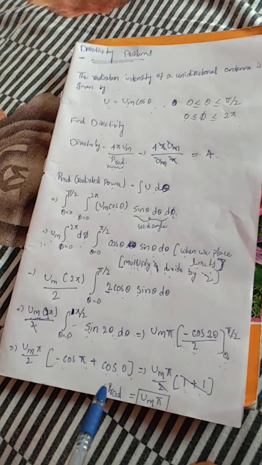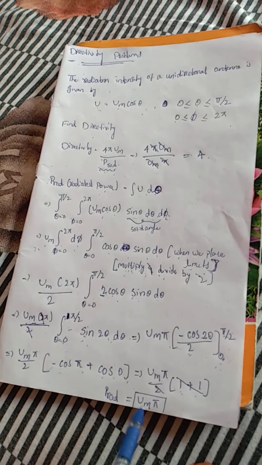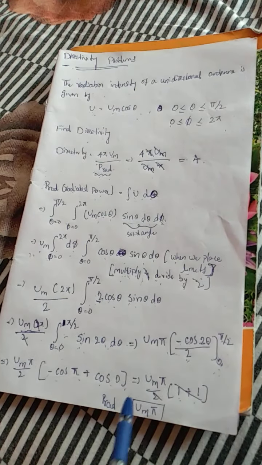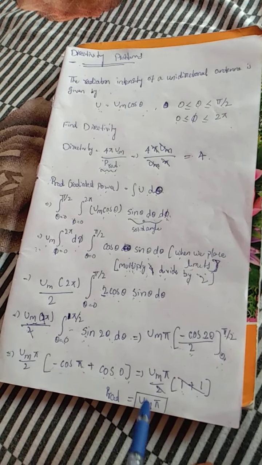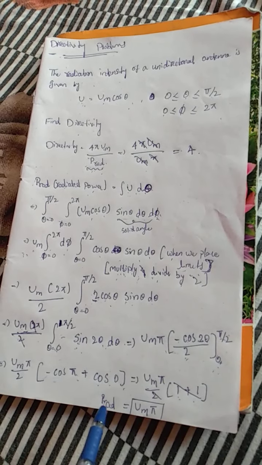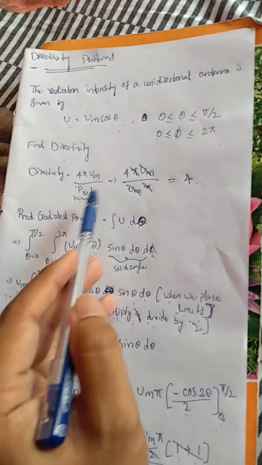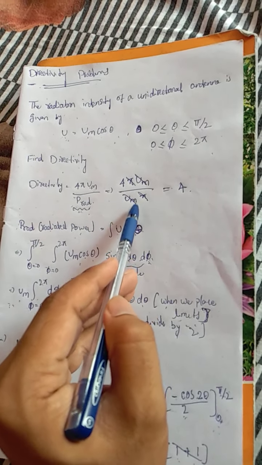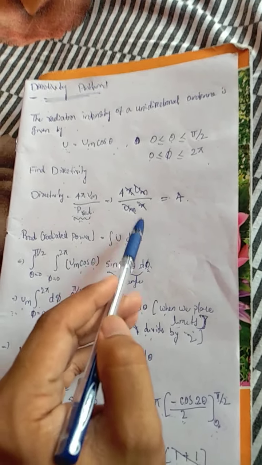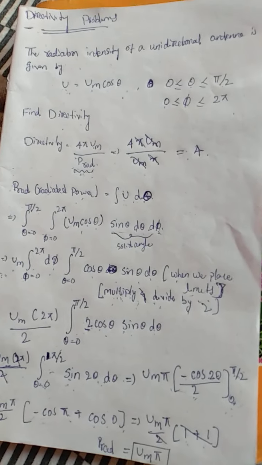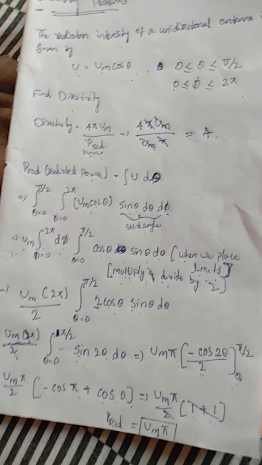Automatically the radiated power P_rad is U_m pi, where U_m is the maximum radiation intensity. Now substitute this P_rad into the directivity expression 4 pi U_m by P_rad. The pi and U_m cancel, and automatically we get 4. This was a quite important problem on directivity. Thank you.